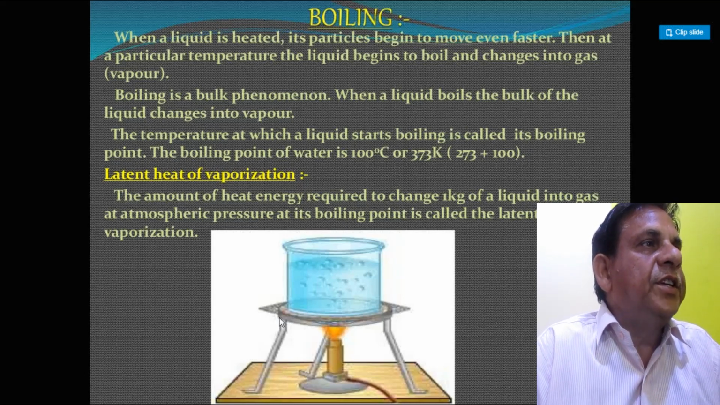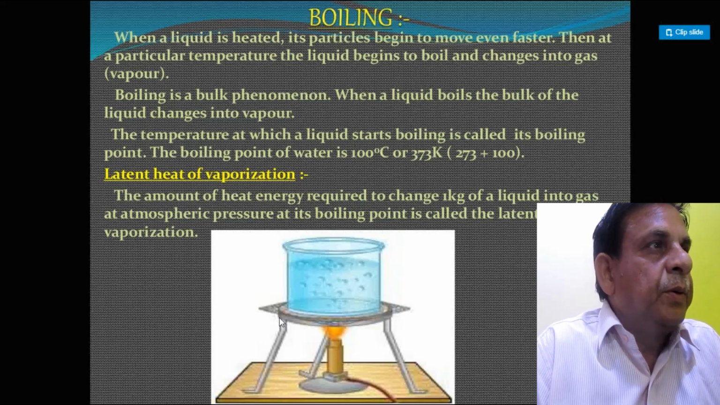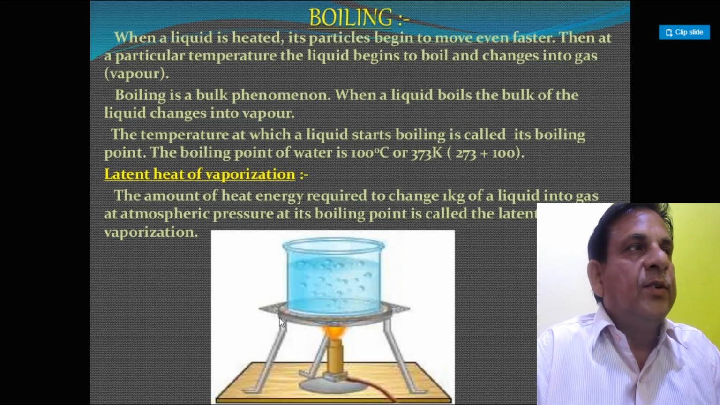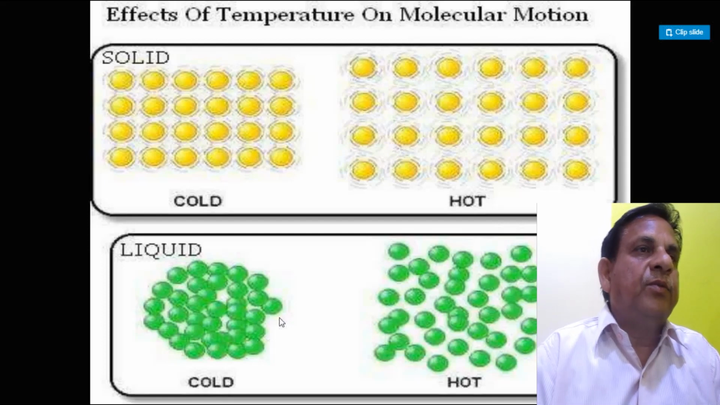Latent heat of evaporation. The amount of heat energy required to change 1 kg of liquid into gas at atmospheric pressure at its boiling point is called the latent heat of evaporation.